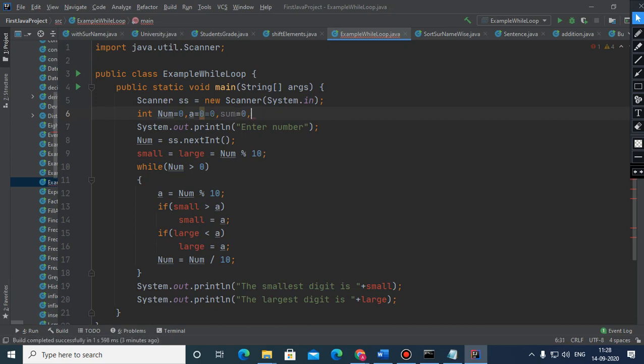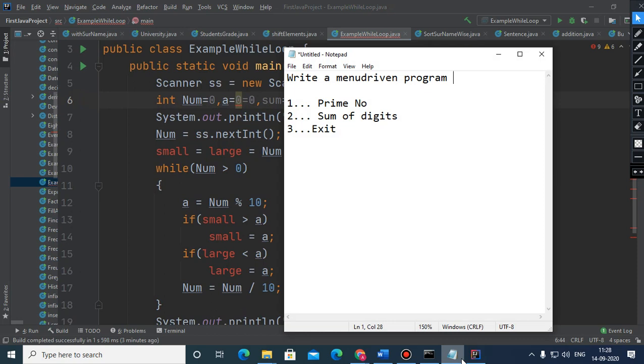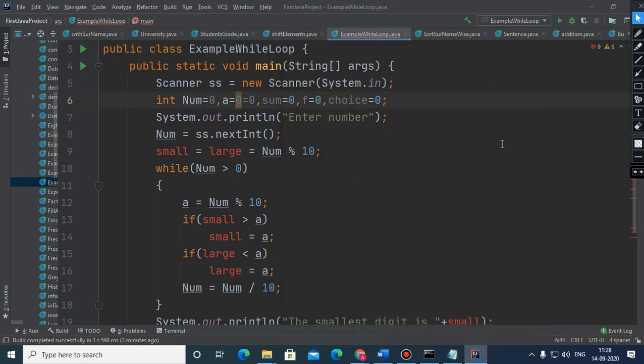For the sum of digits we will be needing this variable, and for the factors we will be needing this variable, and for the choice also we will be needing this variable choice, because here there are multiple choices. And 1 and 2 are the valid choices on which we have to perform any operation. The third choice is also valid, but it will take you out of the loop body, meaning it makes the control go out of the loop body.